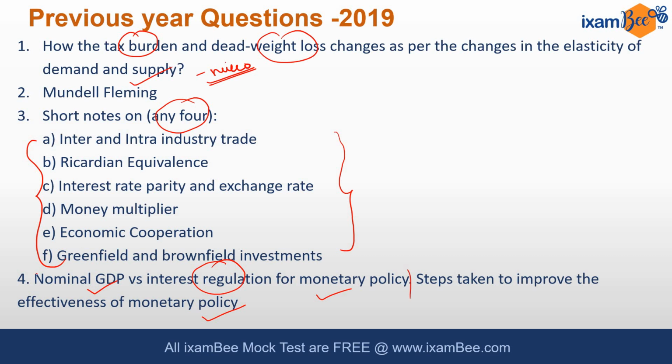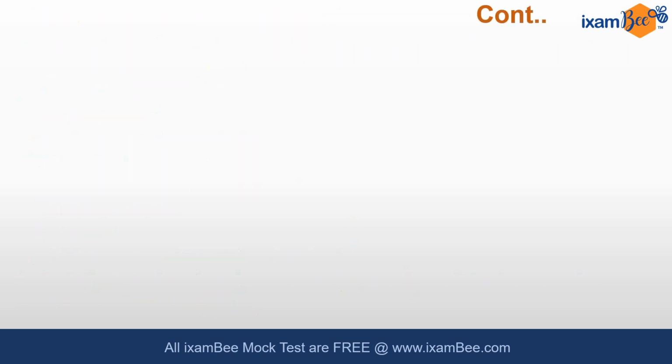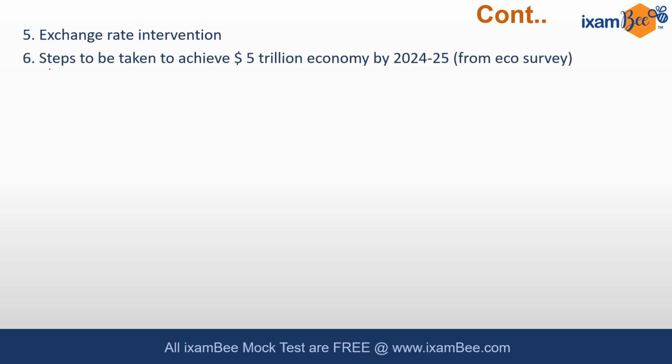Like from here to here you have to write for 10 marks, and then from here to here you can write again for 10 marks. In that way you can choose your strategy. The next question was on exchange rate interventions. Let's have a look into the 6th question.